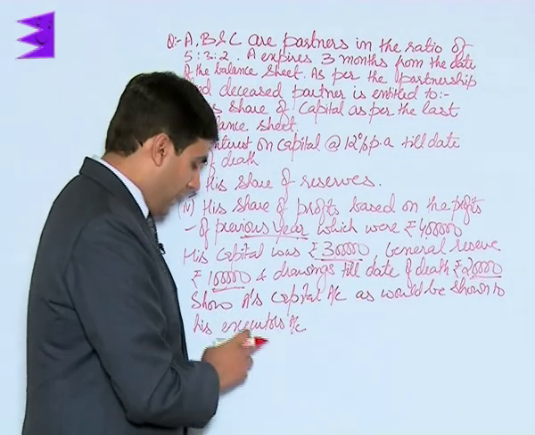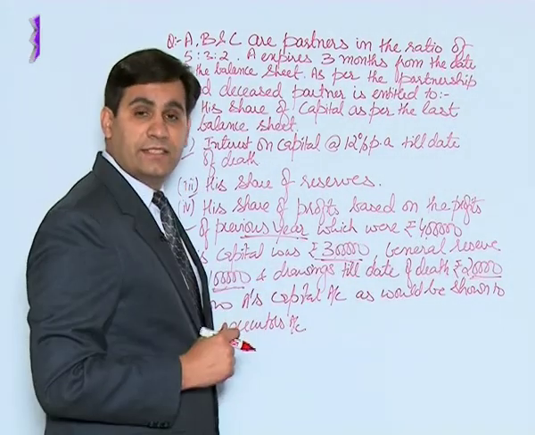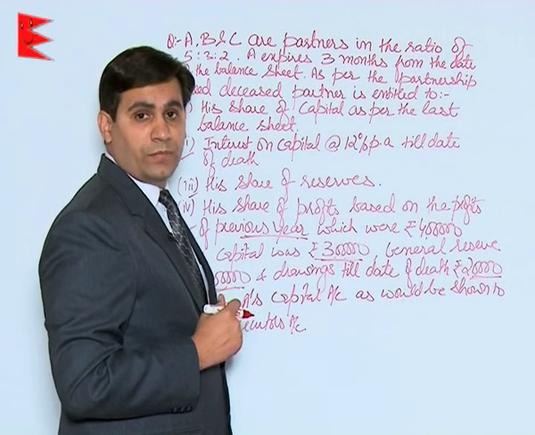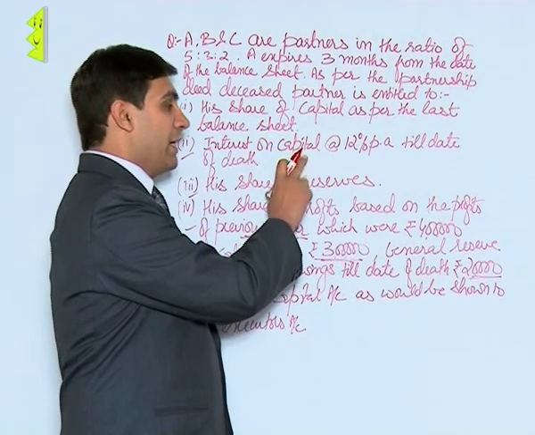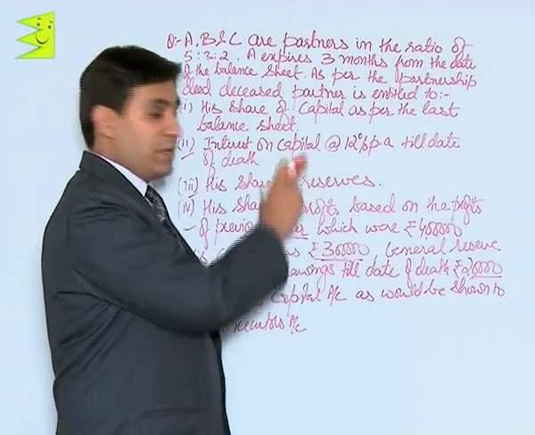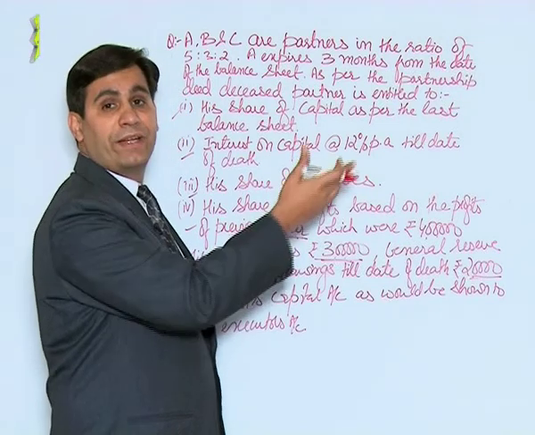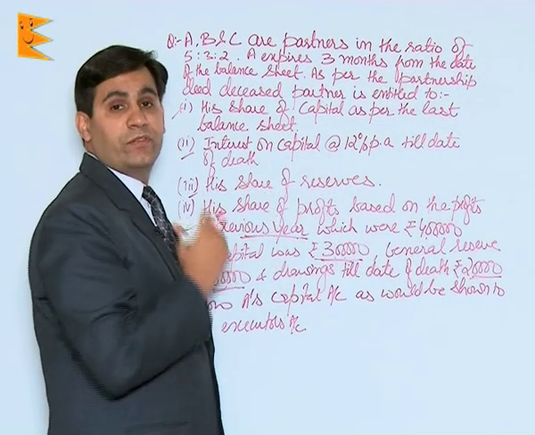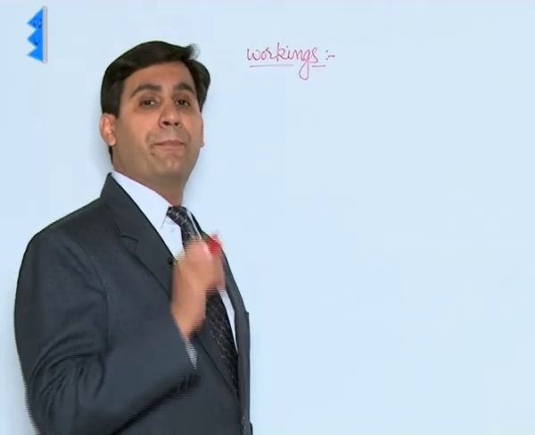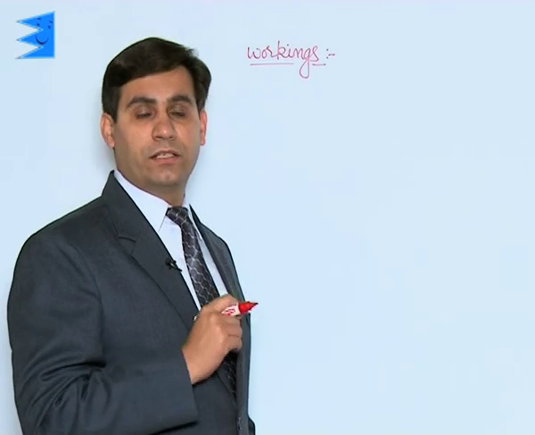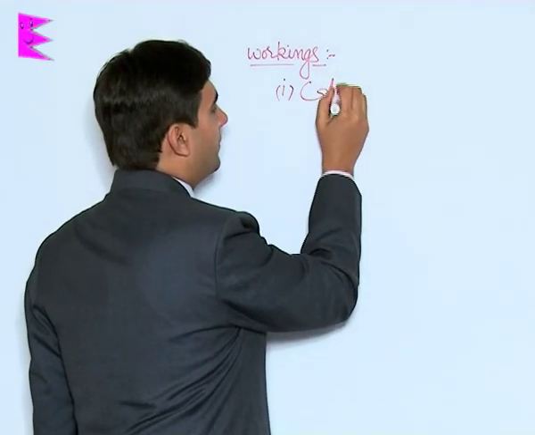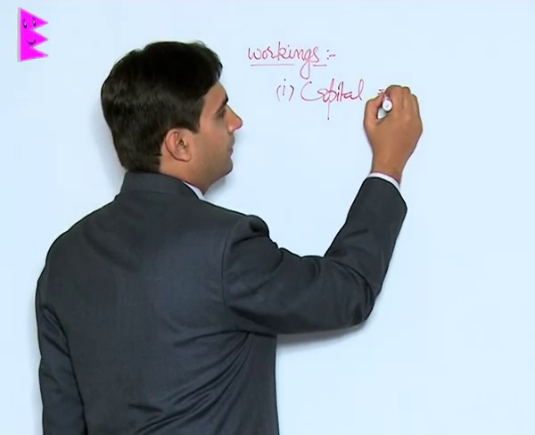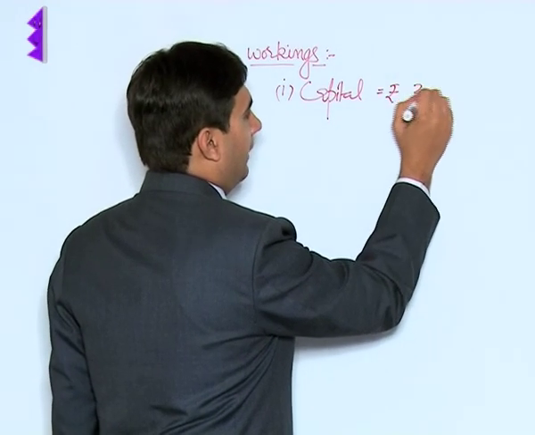Show A's capital account as it would be shown to his executor's account. So now students, we'll start by working notes, that is, we'll make sure that we calculate all these items or all these values that are to be provided to him. So first of all, we are going to start with working notes. Now students, the first point was that the capital of the partner, that is the deceased partner, should be given to his executors. So capital of the deceased partner as per the question is rupees 3 lakhs.